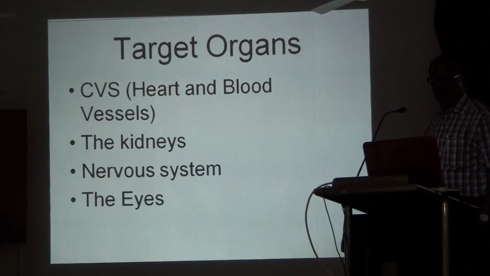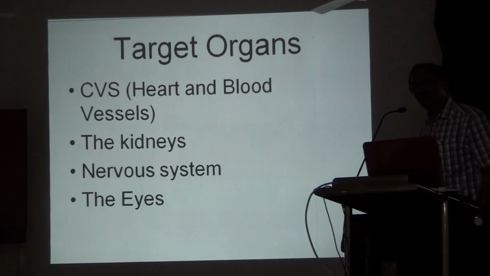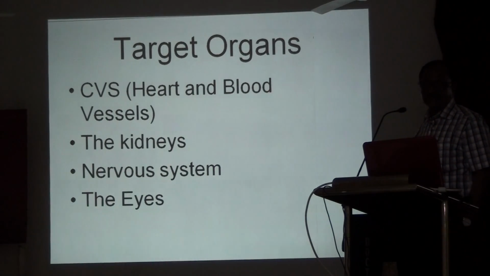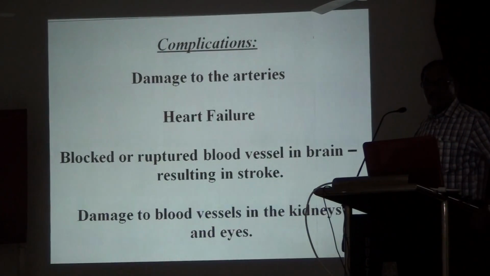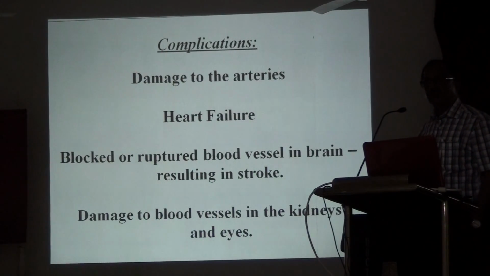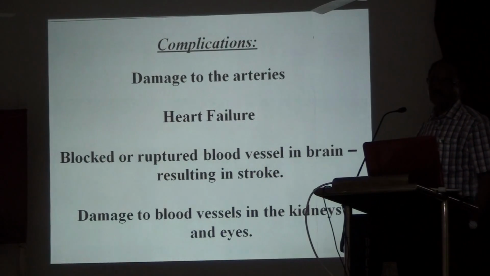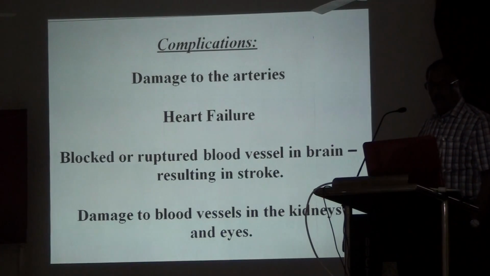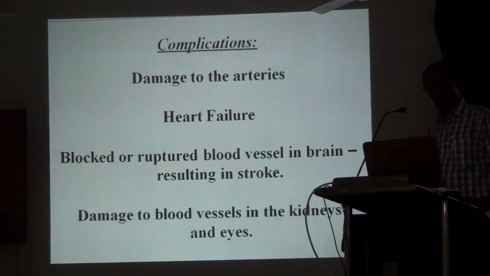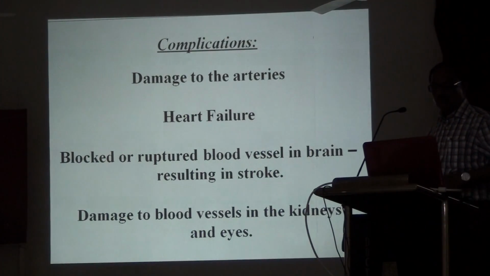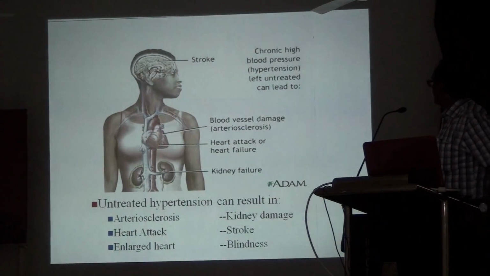So what are the critical organs in the body? One is the cardiovascular system, the others are the kidneys, nervous system and eyes. Complications occur: damage to the arteries and vessels, heart conditions, heart attack, heart failure, or blocking or rupture of a blood vessel resulting in stroke, and damage to the blood vessels in the kidney and eyes.